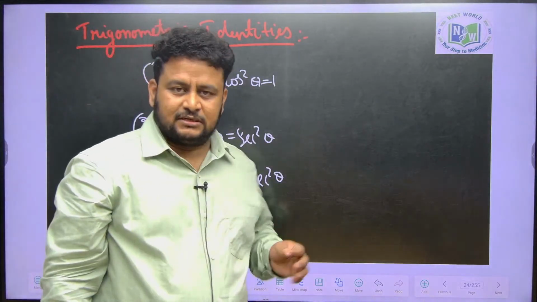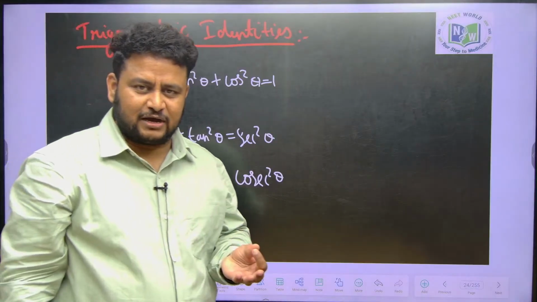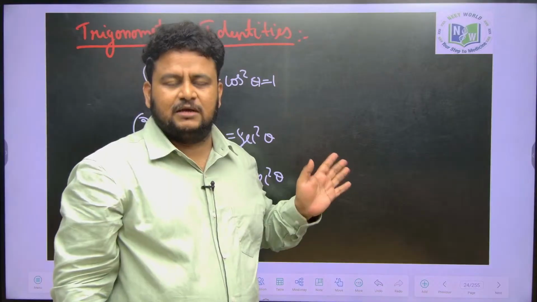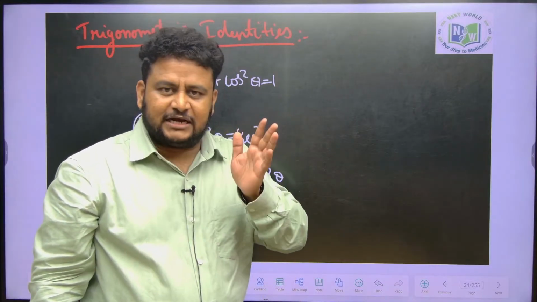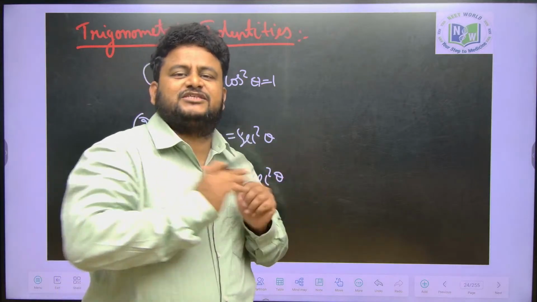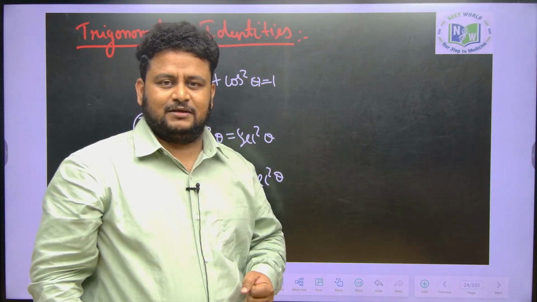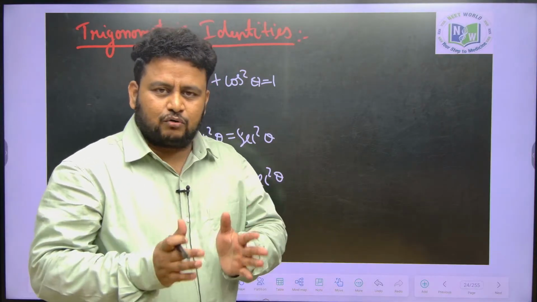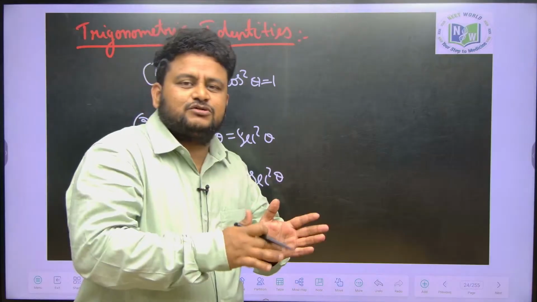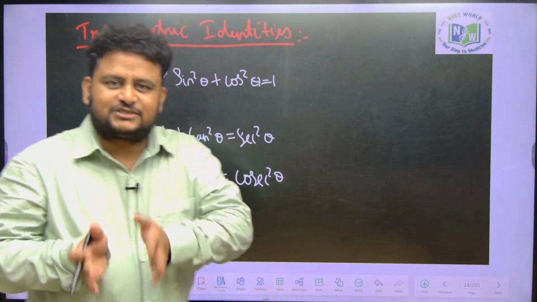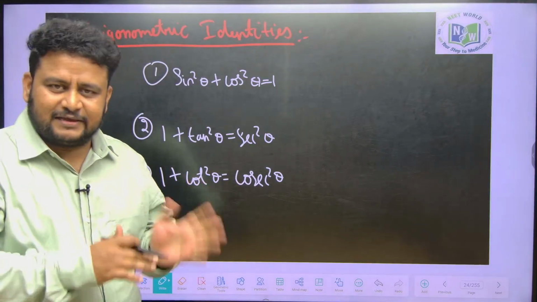competitive exams, these identities or any formula you learn. In your board exams, what you do? From LHS to RHS you learn the formulas. But in competitive exams, your mind should be attuned in such a way that you learn the formulas from RHS to LHS. That is how the questions will be. The formula itself will be the options. So you should know how to do that. From RHS to LHS, your mind should be attuned when you learn a formula. Any formula you learn, you should learn from RHS to LHS also, not just from LHS to RHS.